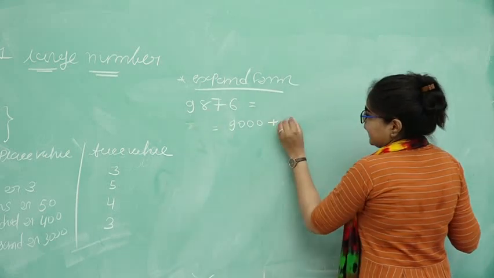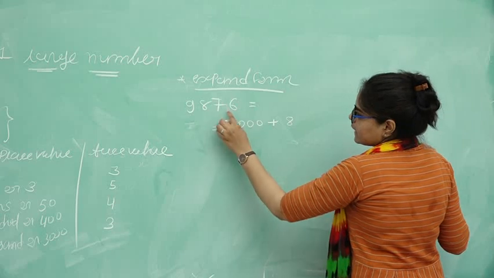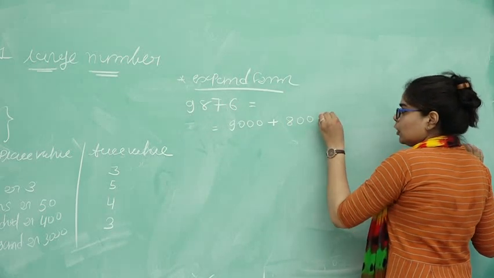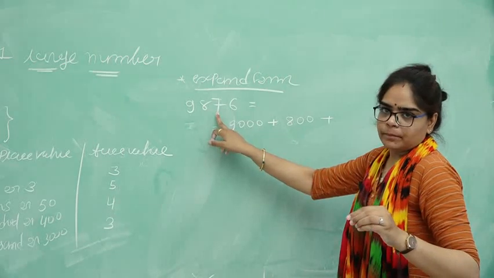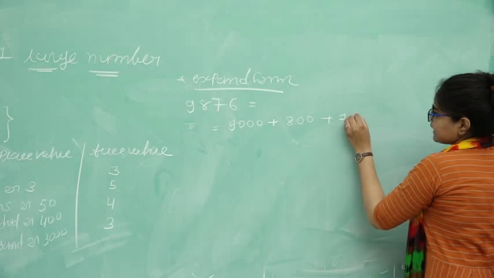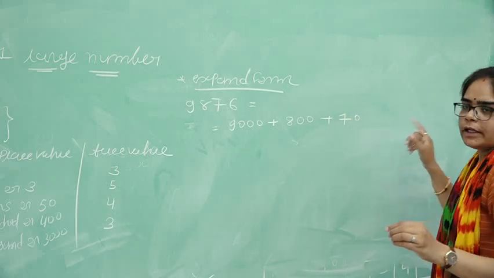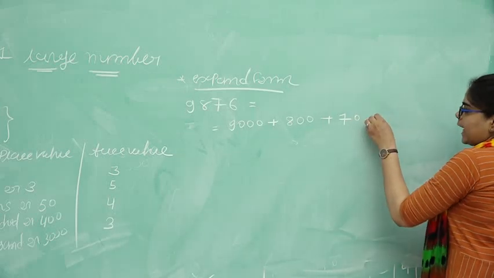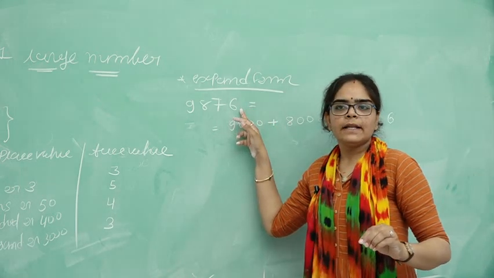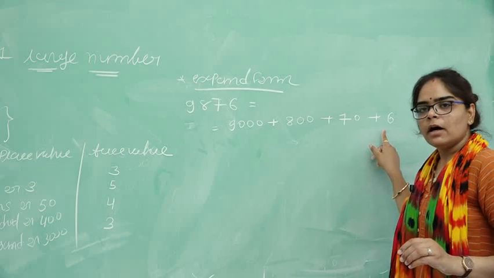And then 8. How many digits are there after 8? 1 and 2. Then put 2 zeros here. Then 7. Only 1 digit is there after 7. That's why we put 70 here. And then 6. Because no digits are there after 6, that's why we put 6 here.